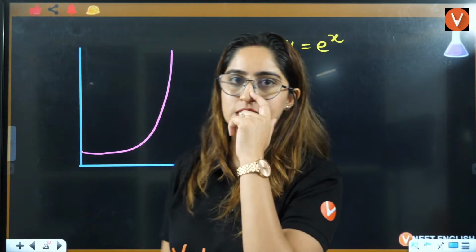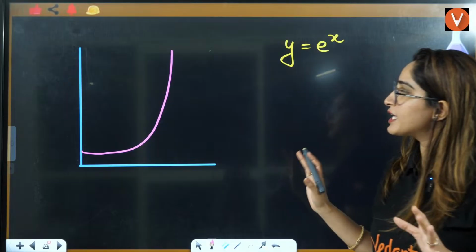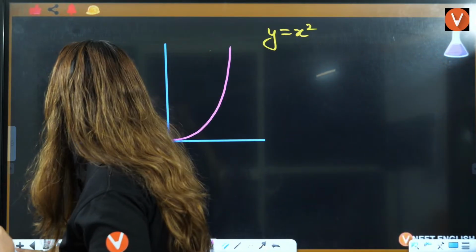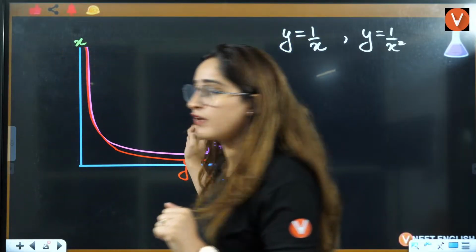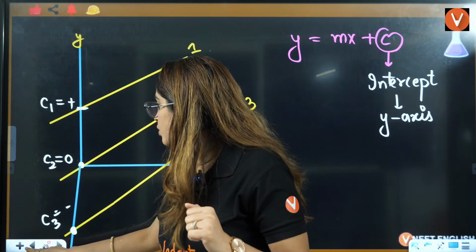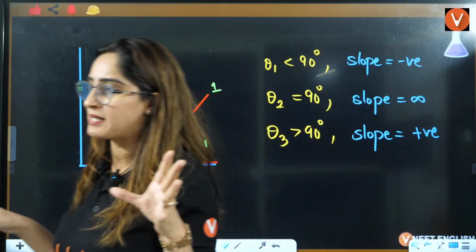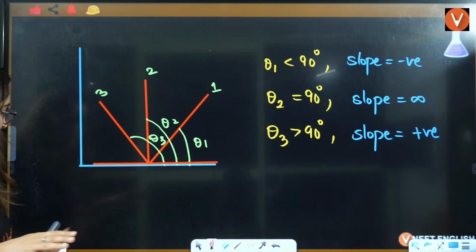Exponentially it will increase, right? And all these things we will apply in chemistry. This graph we will apply in chemistry, in chemical kinetics. And no doubt, we are going to apply y equals mx plus c.